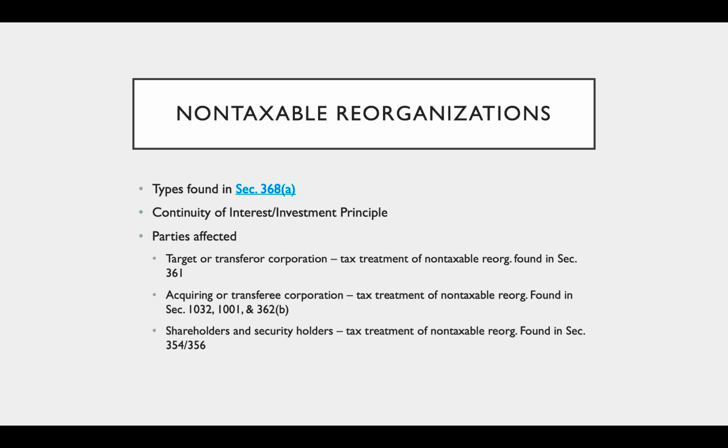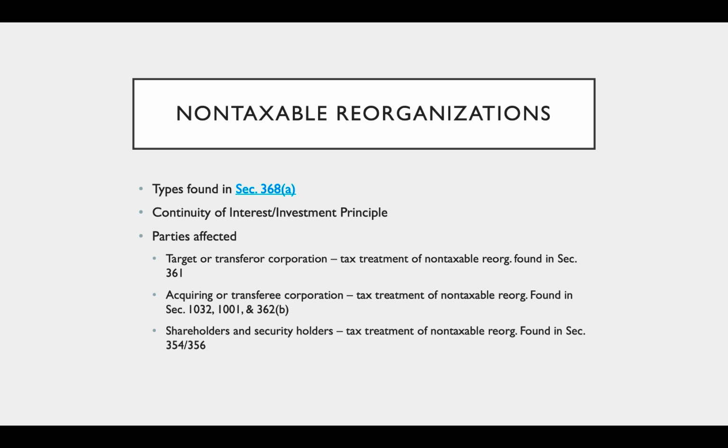As you can imagine, shareholders and corporations often don't want to pay tax in a reorganization. So there is a provision in Section 368A that allows these reorganizations to be non-taxable if they meet the requirements. And 368A contains numerous reorganizations, and they are called Type A, Type B, Type C, etc. And they're called that because of the provision in which they're found in the code.